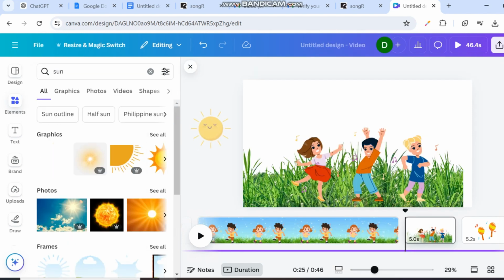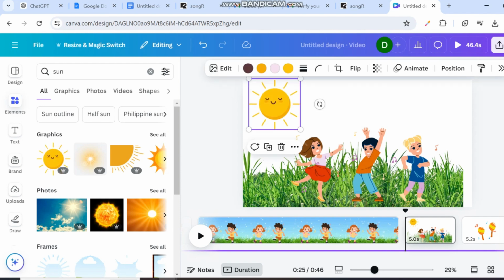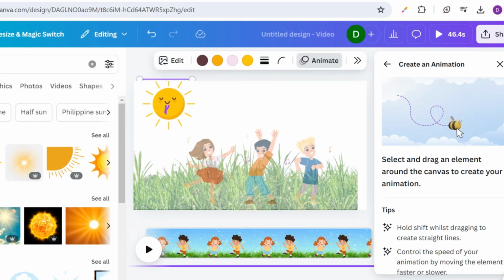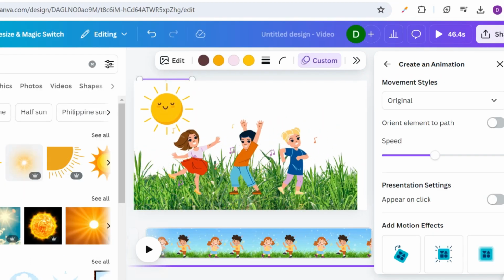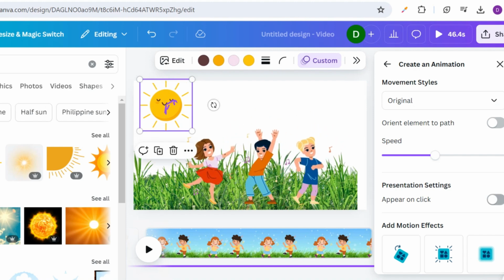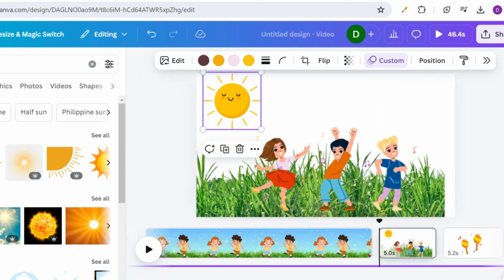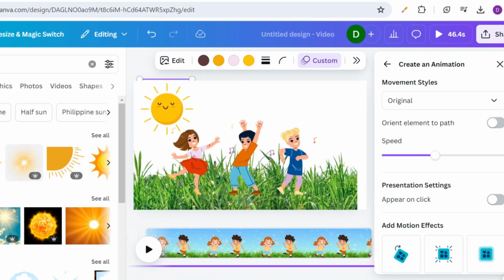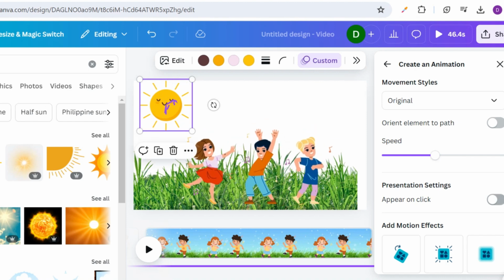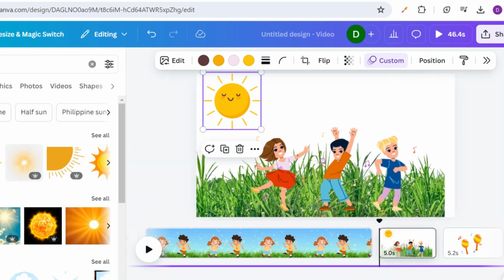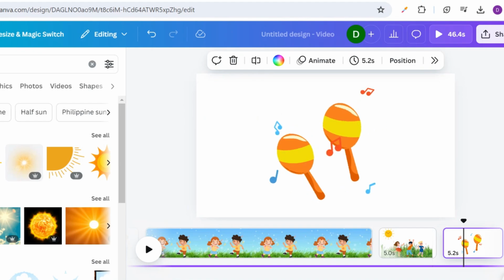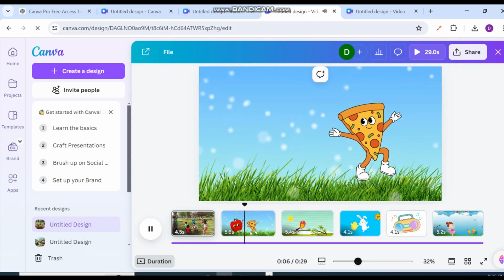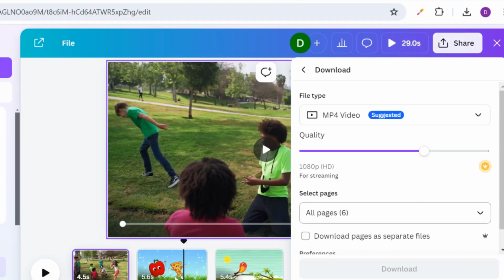I added it. Then on the right side of this page, I clicked on the element, for example the sun, and I animated it. For the animation, I gave it my own movement. I clicked on the element and under create an animation, on the right hand side, I clicked on create an animation and moved it the way I want it to move. I'm going to finish up all these behind the scenes. This is what I was able to put together, after which I downloaded it to my device by clicking on the share button and then download.